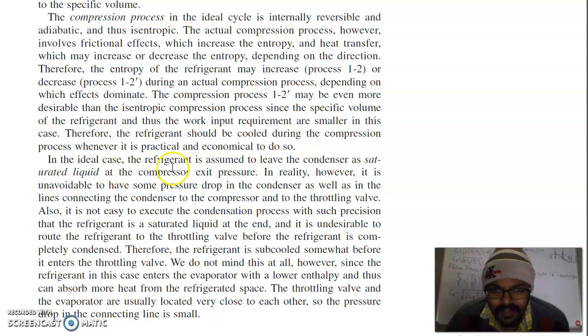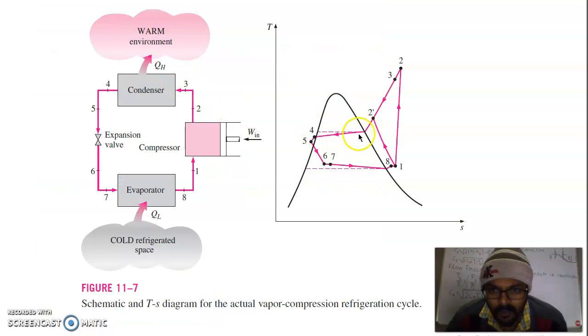In the ideal case, the refrigerant is assumed to leave the condenser as saturated liquid at the compressor exit pressure. In reality, however, it is unavoidable to have some pressure drop in the condenser as well as in the lines connecting the condenser to the compressor and the throttling valve. So from here you can see the pressure drop in the condenser. This is the dotted line, which is the constant pressure line, but here you have some pressure drop.